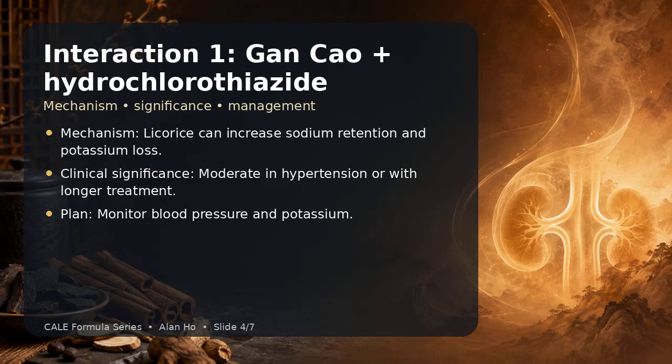Interaction 1 is Gan Cao plus hydrochlorothiazide. The mechanism is licorice can increase sodium retention and potassium loss. The clinical significance is moderate in hypertension or with longer treatment. My management plan is monitor blood pressure and potassium.